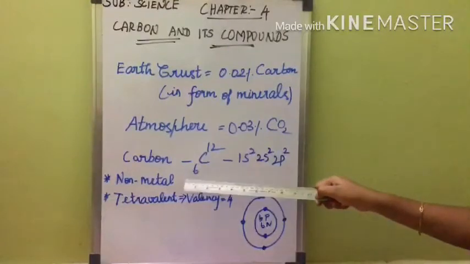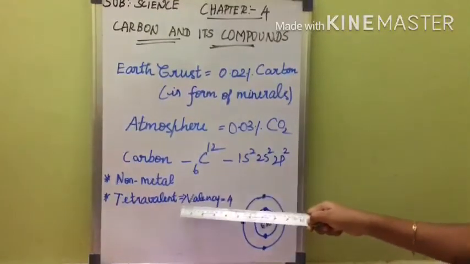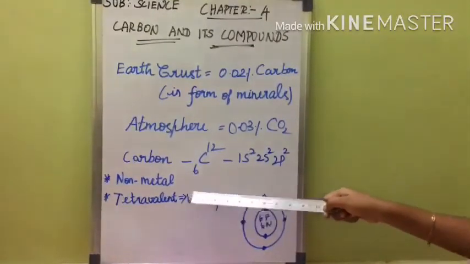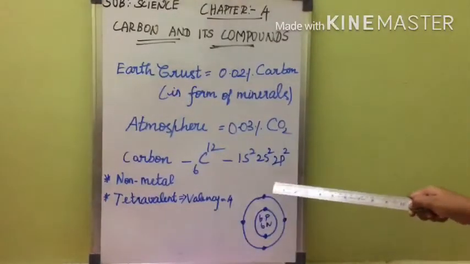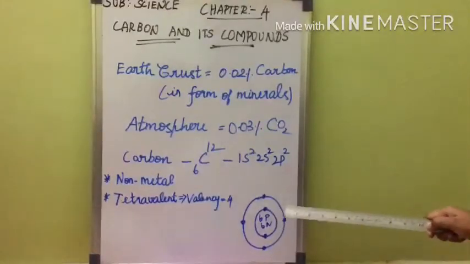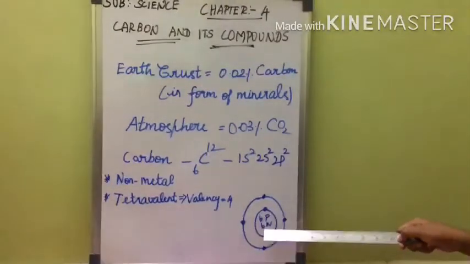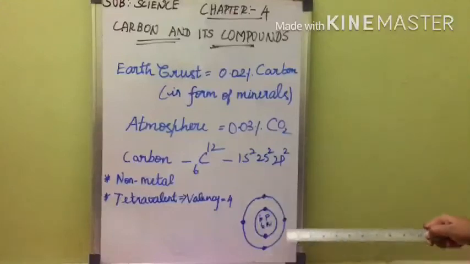We know carbon is a non-metal and it is tetravalent. Tetra means 4, you know. So the valency is equal to 4. Here is the electron dot representation of carbon. It contains 6 protons, 6 neutrons and 6 electrons in the orbit.